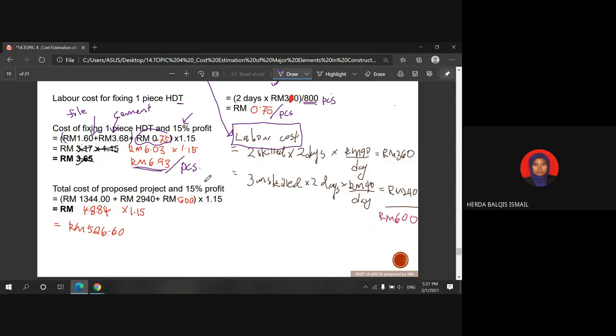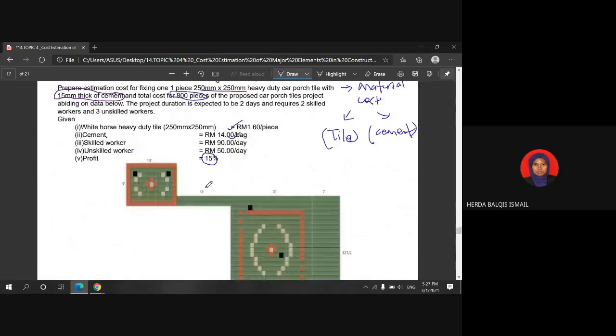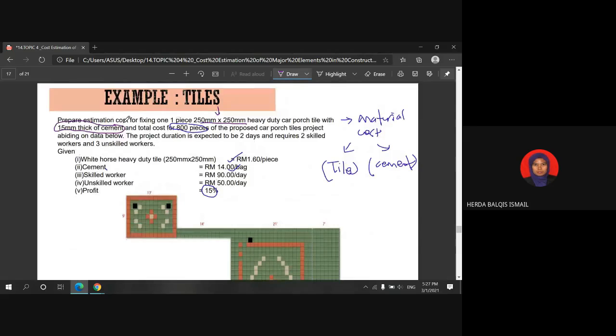In this context of a question, okay, it's required you to estimate the cost for fixing one piece and also the total cost. Okay, this is the first question. The cost of fixing one piece of heavy duty tiles. Okay, and the second question is the total cost for 800 pieces of the proposed carport style project.